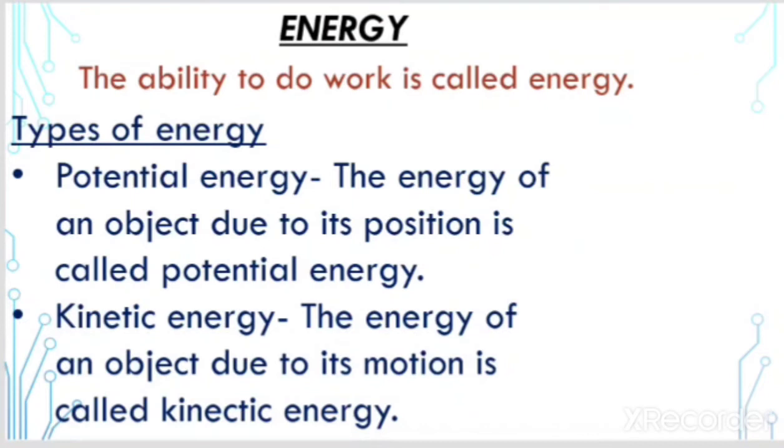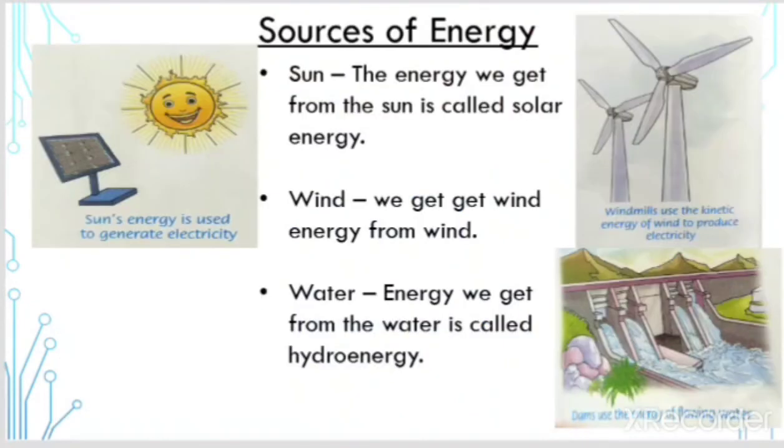Okay, and kinetic energy means the energy of an object due to its motion. Due to the movement of the object, there is energy. That energy is known as kinetic energy, like throwing the ball, jumping, running, flowing water. So these are the examples of kinetic energy. There are some more sources of energy, natural sources: sun energy, wind energy, water energy. Sun energy means solar energy, which we get from the sun, wind energy, which we get from wind,